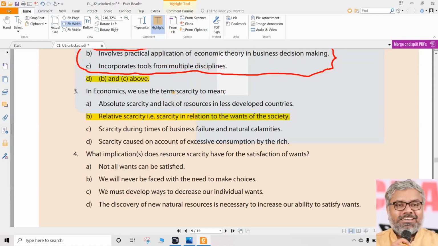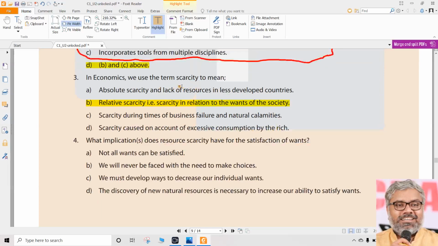So scarcity is the word which we are talking about. Never did we talk about any particular case. It is in general, any society, any type of economy, any type of country will face scarcity, because always the resources available for fulfilling the wants will be limited only. That's what economics talks about. It never talked about less developed countries, business failure and natural calamities, rich and poor, when the context of scarcity comes. So naturally, B, Bombay, is the correct answer. We're talking about relative scarcity. That is the answer for the third question.